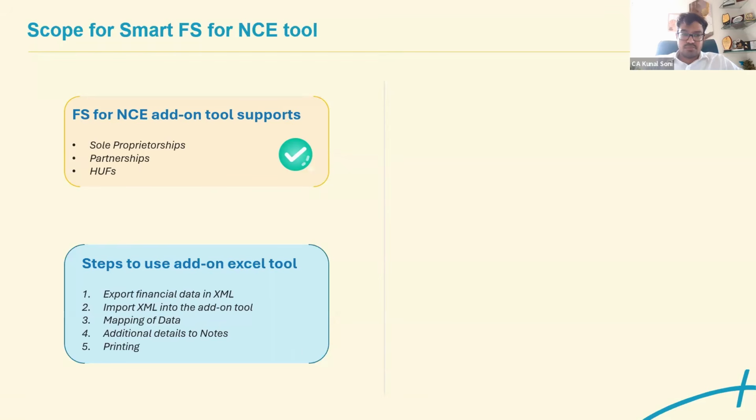Once you import the same, all the data of your trial balance and all those things would be available in that particular Excel tool. There would be an auto mapping of all the ledgers. Only certain ledgers you would be required to map manually. And apart from that, you can mention the notes and other things, and you could print it directly from that particular Excel.